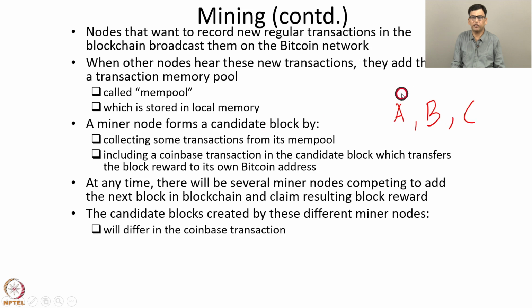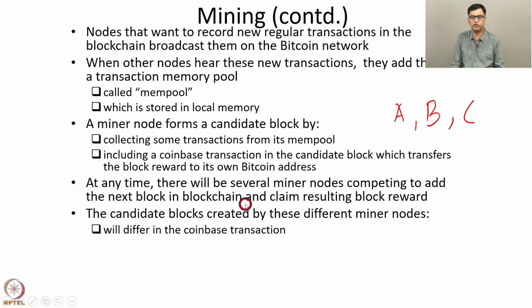The candidate block that is created by A, in that candidate block, the Coinbase transaction will say that the block reward is transferred to A. Similarly, in the candidate block that is created by B, the Coinbase transaction will say that the block reward is transferred to miner B. And in the candidate block of miner C, the Coinbase transaction will say that the block reward is transferred to miner C.